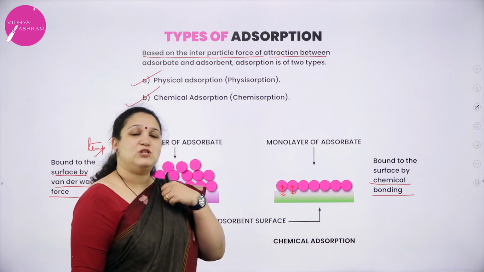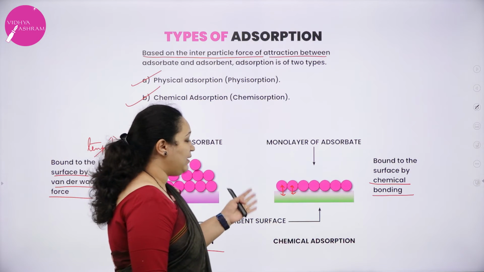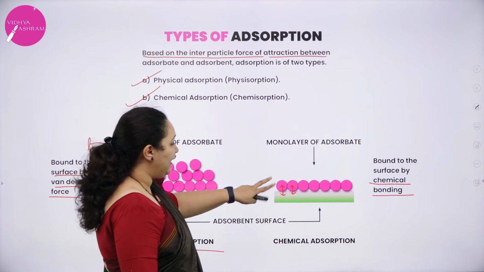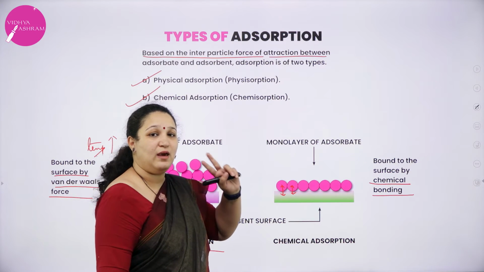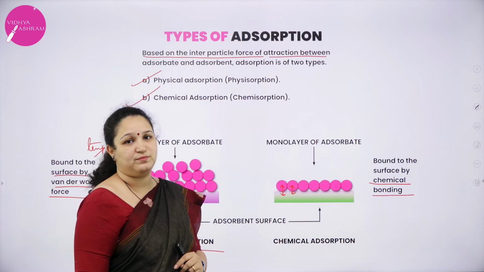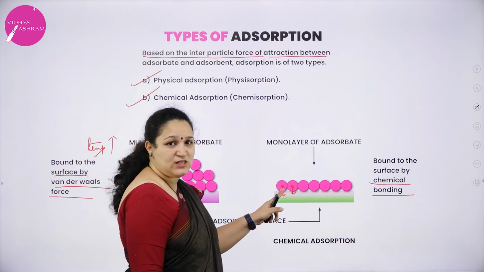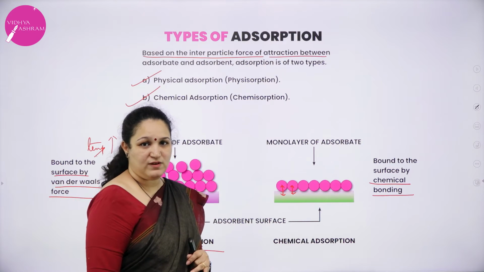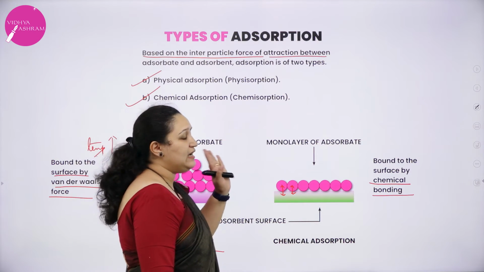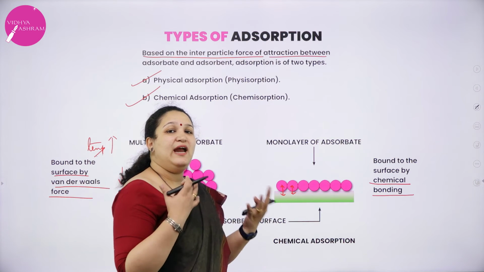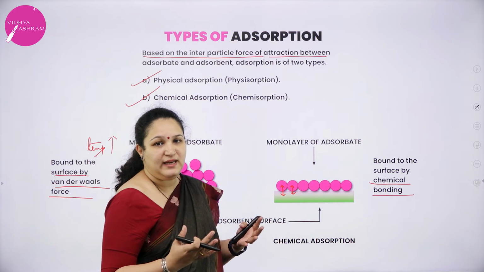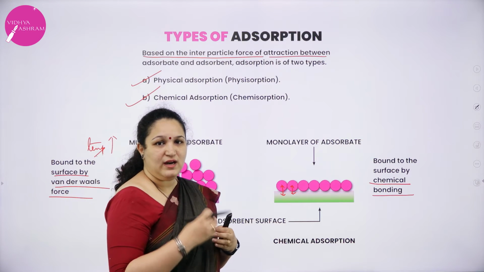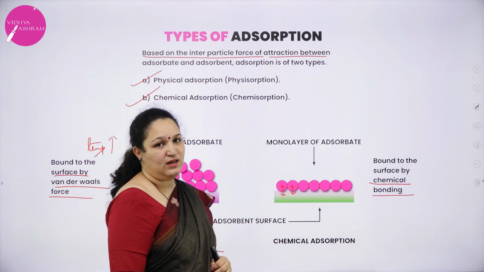Now, coming to some of the properties of chemical adsorption. First, between the adsorbate and the adsorbent a chemical bond is formed, and once the bond is formed it becomes irreversible. It is irreversible and it is highly specific. Any adsorbate cannot come on any adsorbent just like that. It is very specific. It is highly specific in nature.